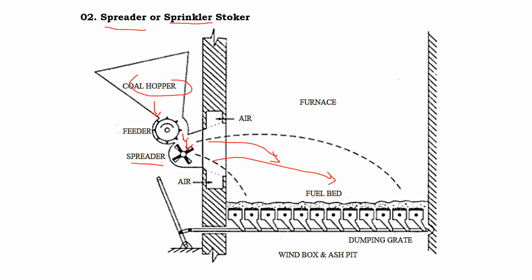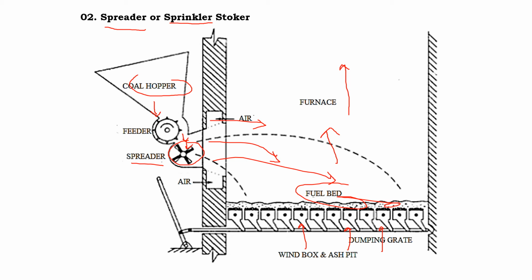furnace. And we are supplying the air from the bottom through the grate. The combustion takes place here, and as the flue gases move up, if there are any unburnt gases or volatile matter, we are also supplying the secondary air and complete combustion takes place, and the flue gases are next supplied to the boiler. The name is given because we have the spreader which throws the coal into the furnace. That's why we call it a spreader or sprinkler stoker.